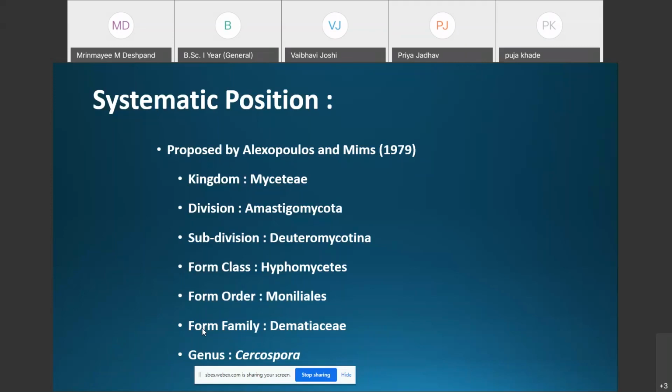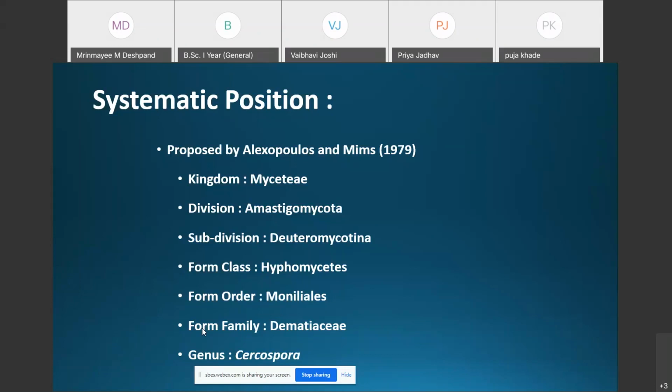Okay, the asexual reproduction is said to be the imperfect stage, and the sexual reproduction in the fungi is called the perfect stage. The subdivision Deuteromycotina is said to be an artificial group, because it includes those fungi in which only the asexual or imperfect stages are known, and the sexual or perfect stages are not yet recorded.